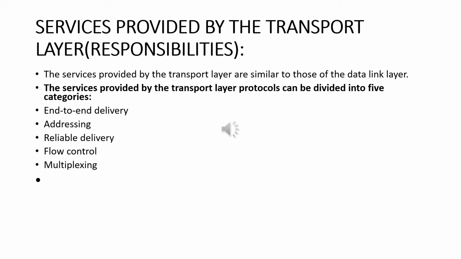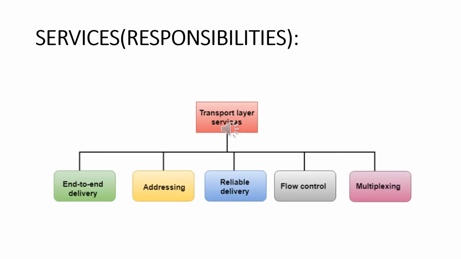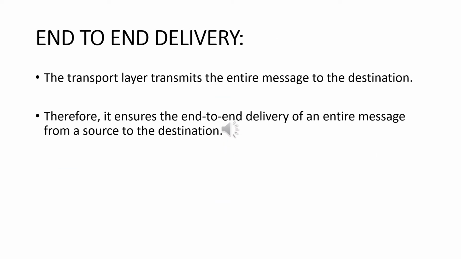The services provided by the transport layer protocol can be divided into five categories. The first is end-to-end delivery, and next are addressing, reliable delivery, flow control and multiplexing. These are the classification of the transport layer services. First, we will see end-to-end delivery.